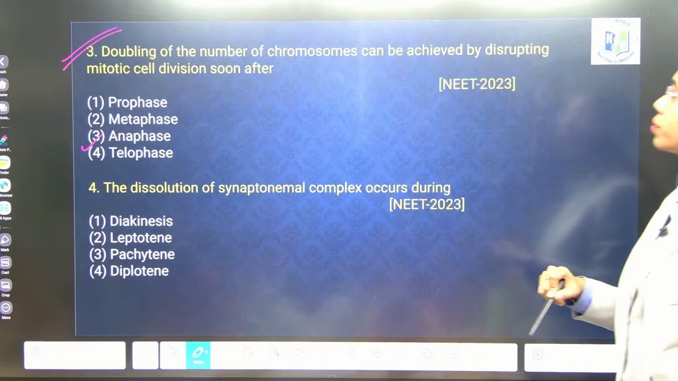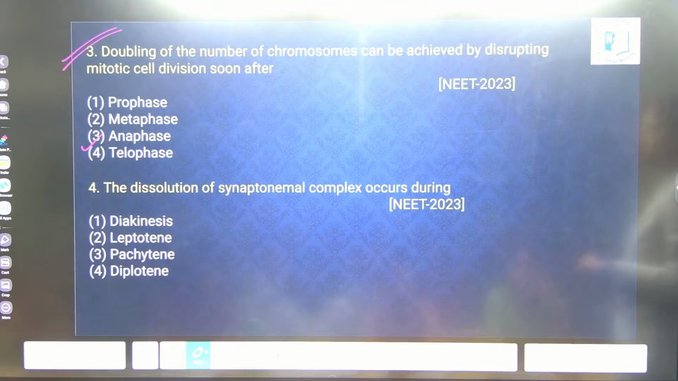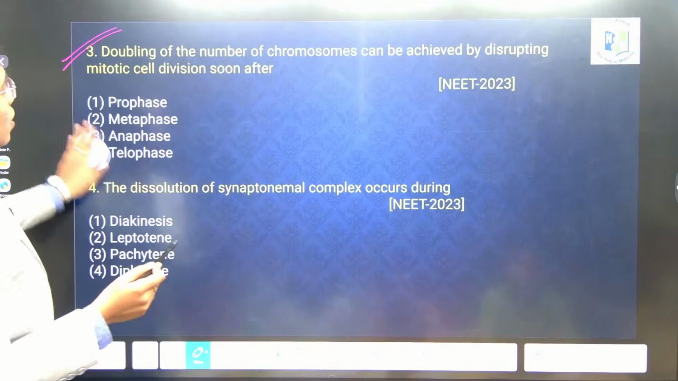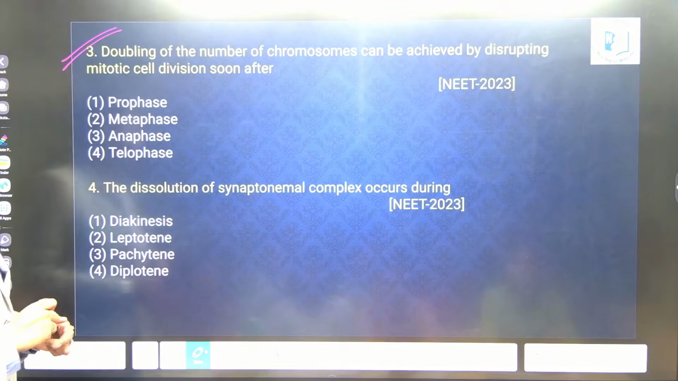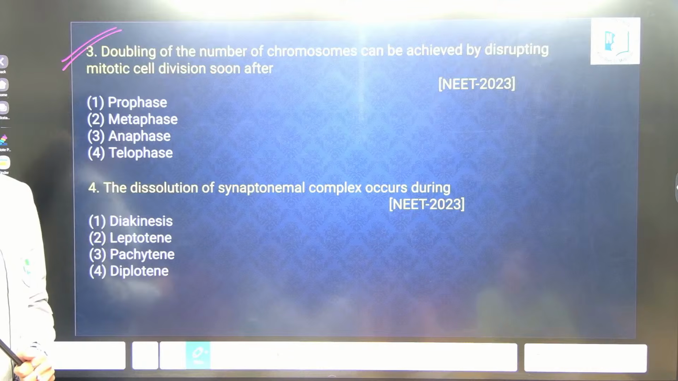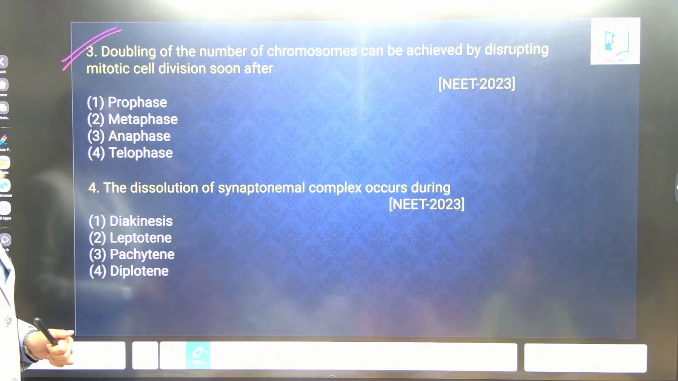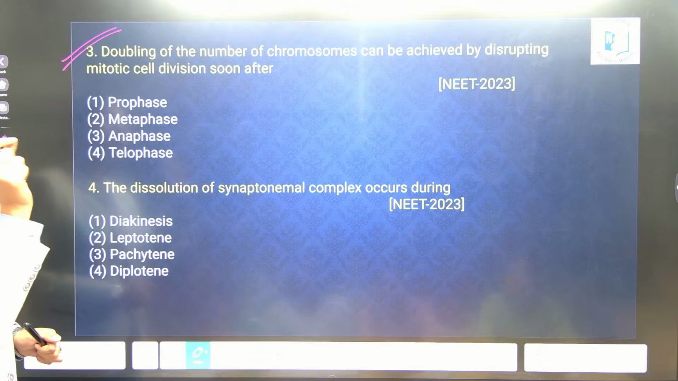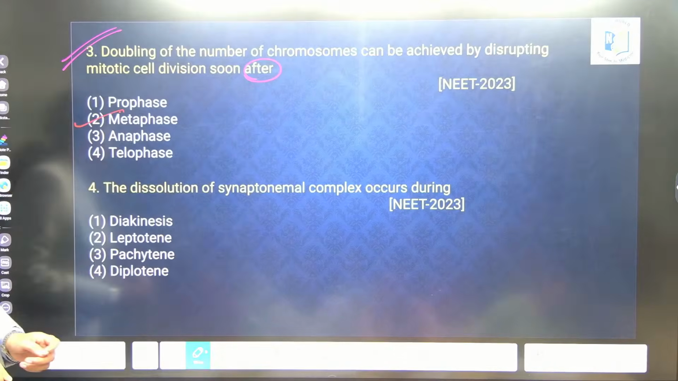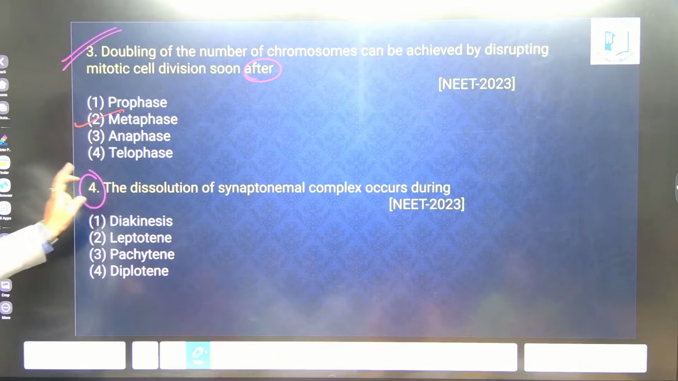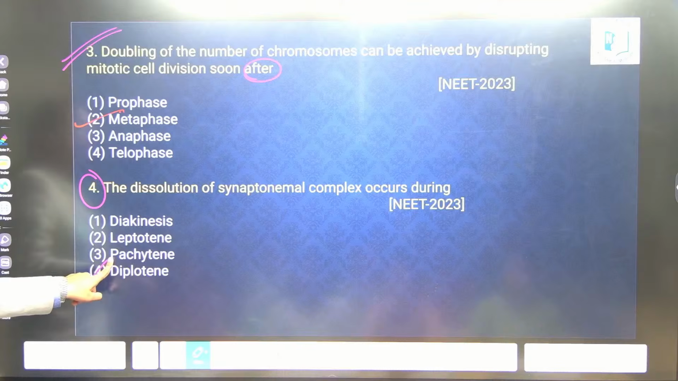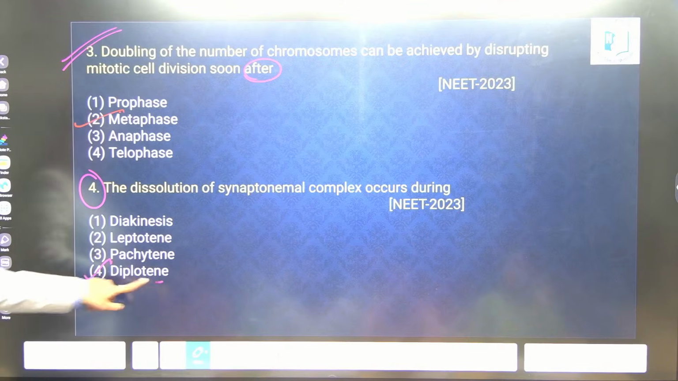Doubling of number of chromosomes can be achieved by disrupting mitotic cell division soon after. Chromosome number gets doubled in which phase? In anaphase, because chromosomes will be split. In that phase only doubling of chromosome occurs. It can be achieved by disrupting mitotic division soon after metaphase. Okay, next question. Option D, good. The dissolution of synaptonemal complex occurs during diplotene.